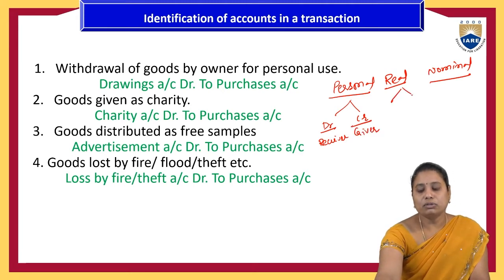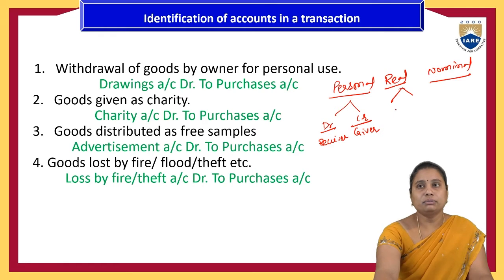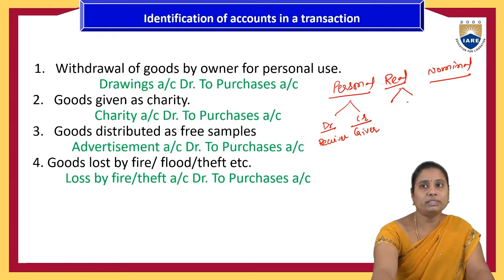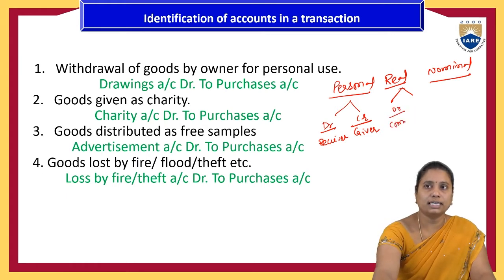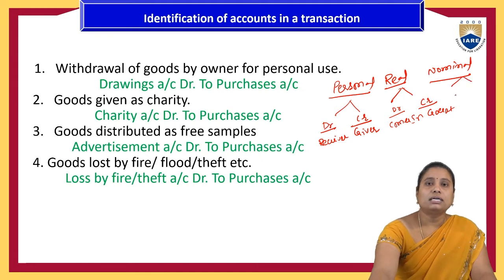Under the real account, touchable and intangible goods will be taken into consideration, that is land, buildings, copyrights, patent rights, cash, bank. Here the rule is: debit what comes into the organization, credit what goes out from the organization.